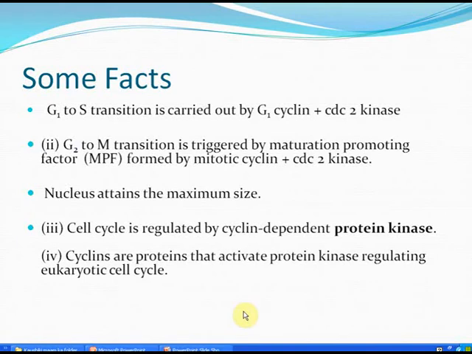Let's talk about some of the facts. G1 to S transition is carried out by G1 cyclin plus CDC2 kinase. G2 to M transition is triggered by the maturation promoting factor formed by the mitotic cyclin plus CDC2 kinase. Nucleus attains its maximum size. The cell cycle is regulated by cyclin-dependent protein kinase. What are cyclins? They are kinds of proteins that activate protein kinase regulating the eukaryotic cell cycle.